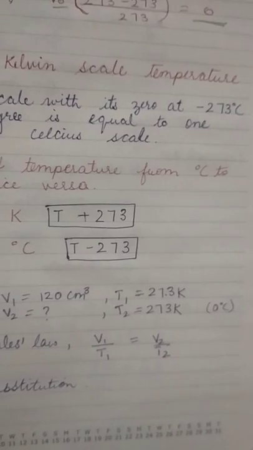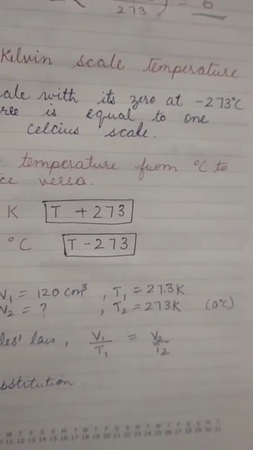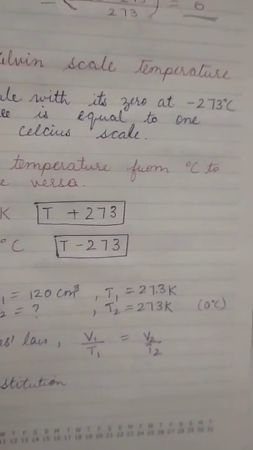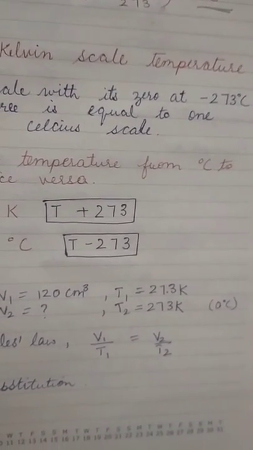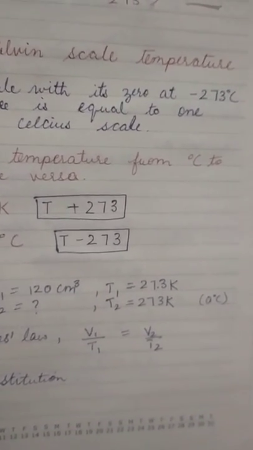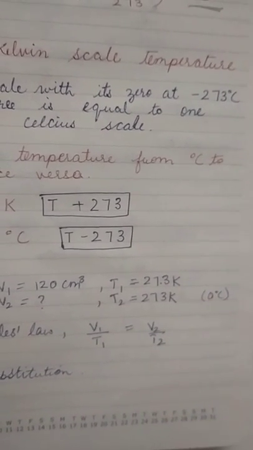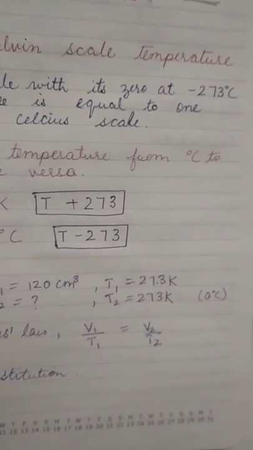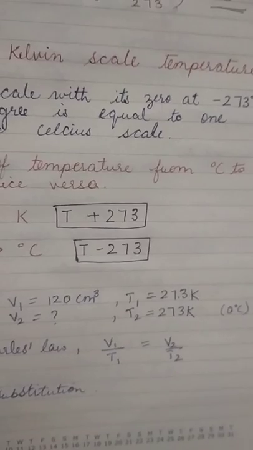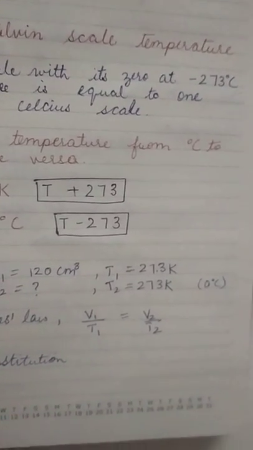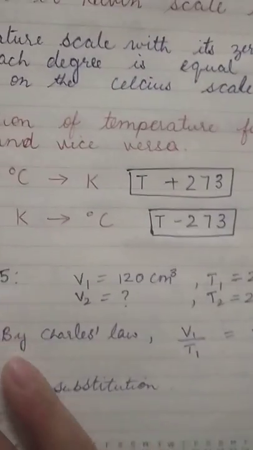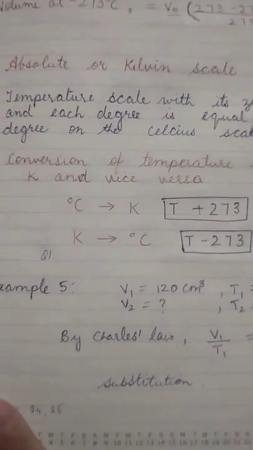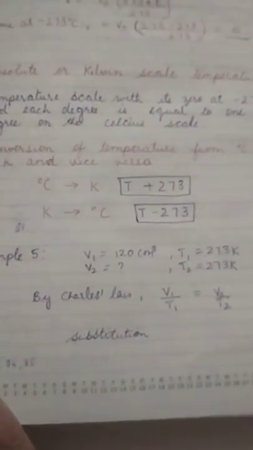What we have to keep in mind about the Kelvin scale is that its zero is equal to minus 273 degrees Celsius, and second, each degree on the Kelvin scale is equal to a degree on the Celsius scale. These two things are there, and the conversions we have already given you in the very first video.